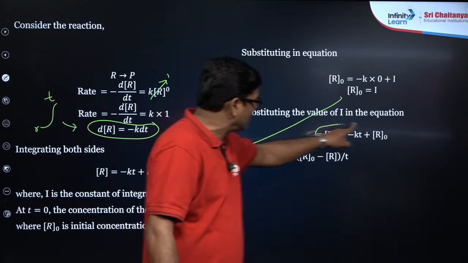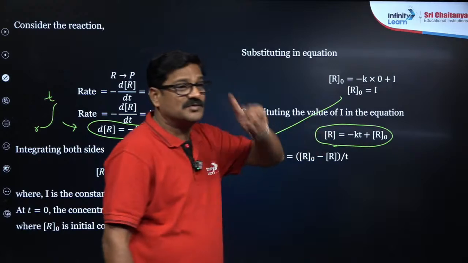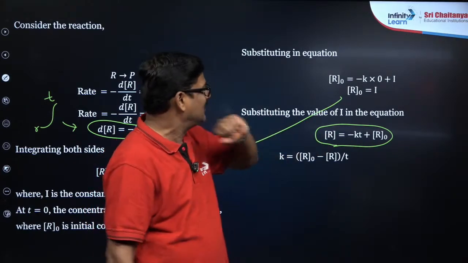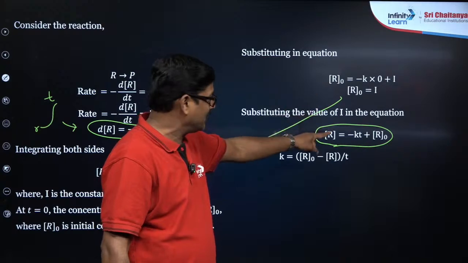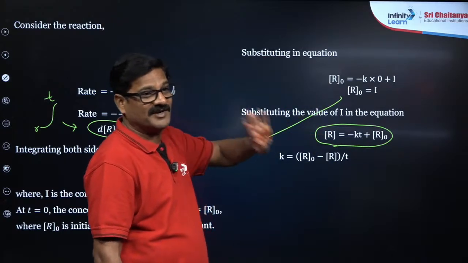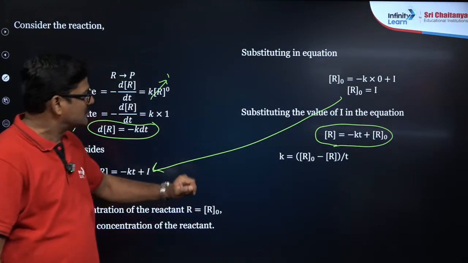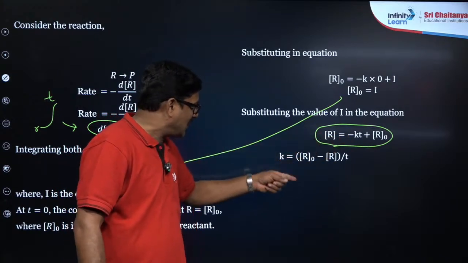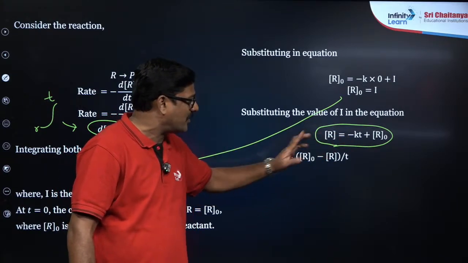So this particular expression gives you graphical interpretations from the basic mathematics. You can also say k can be written as R naught minus R upon t.